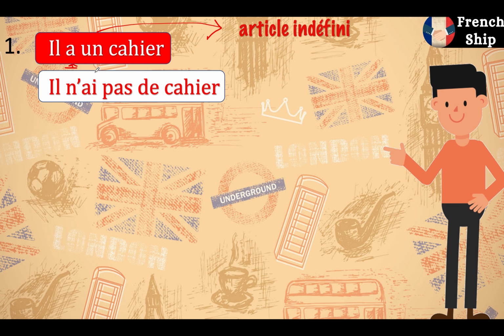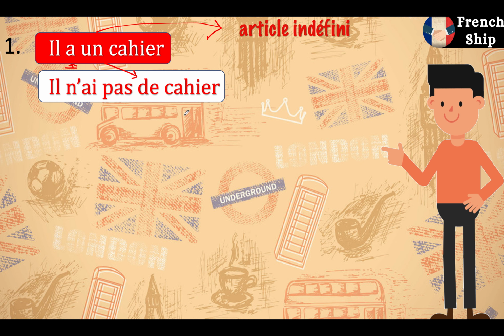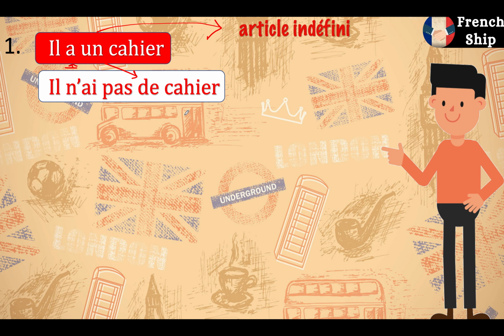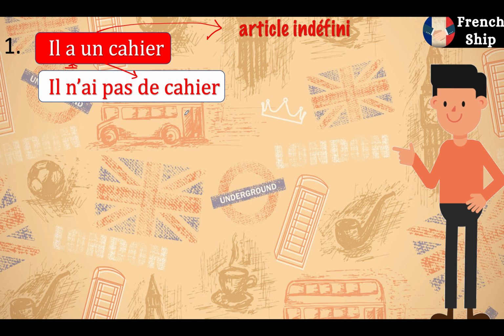That means we will change our article indéfini to de or d apostrophe. So here we have changed it to de because the next word starts with a consonant. Our answer will be il n'y a pas de cahier.